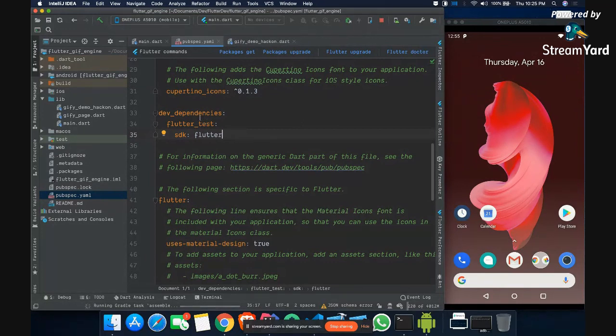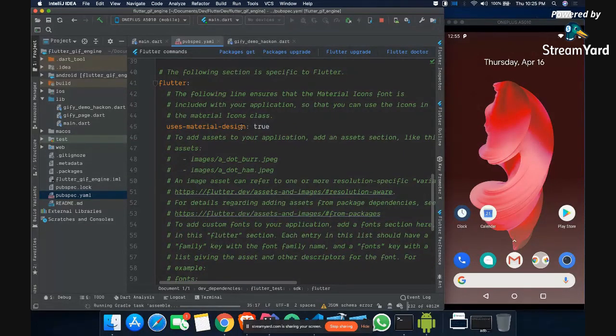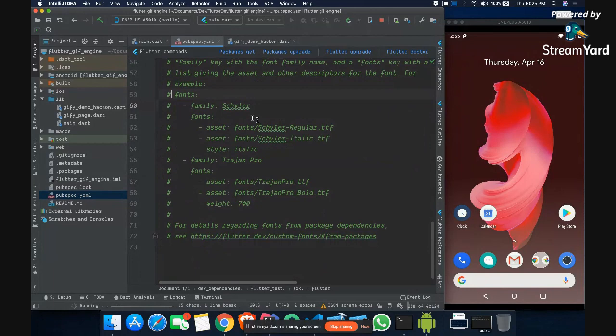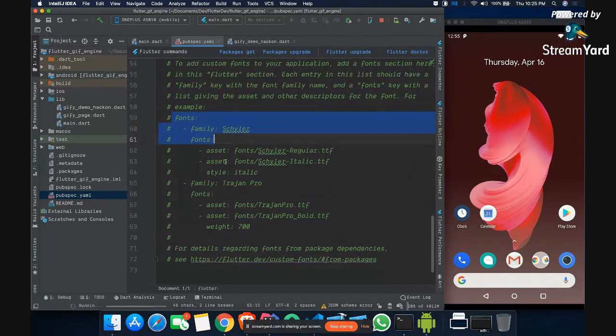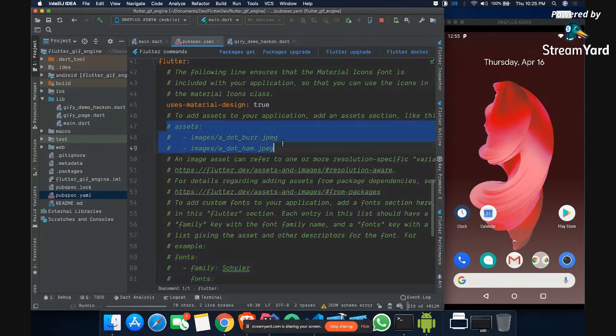It is very similar to how we write in package.json. And then it says that by default it is using Material design. You can specify any font you want to use here, or any asset. Let's say if you're using images, then you can give the assets folder name here.